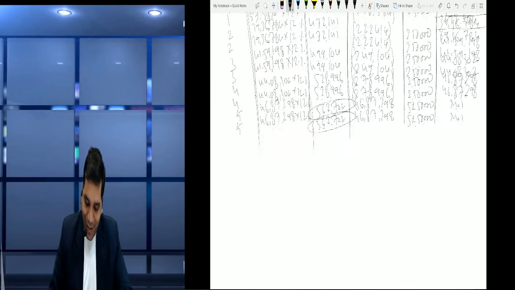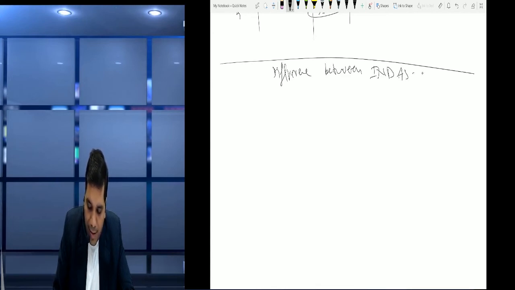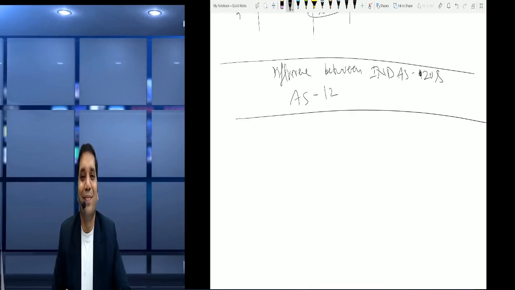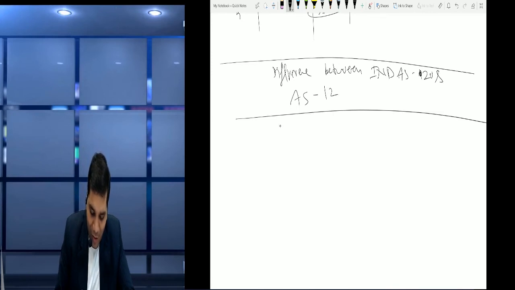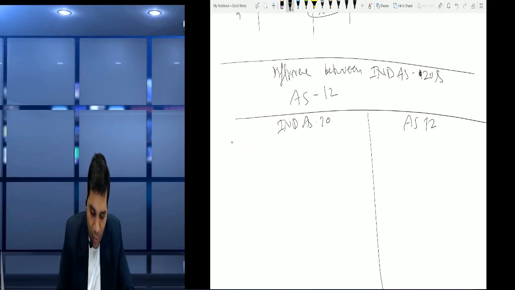Okay. So friends, now make the heading difference between Ind AS 20 and AS 12. Okay, so you make two columns, Ind AS 20, AS 12. You have to write name also. What is the name of Ind AS?